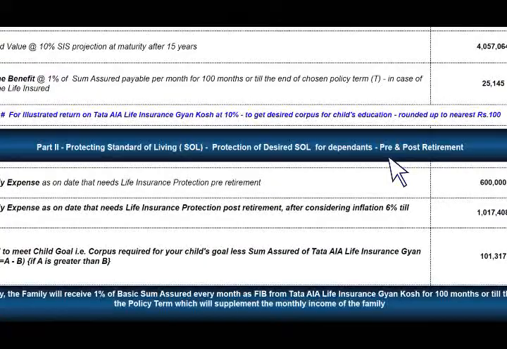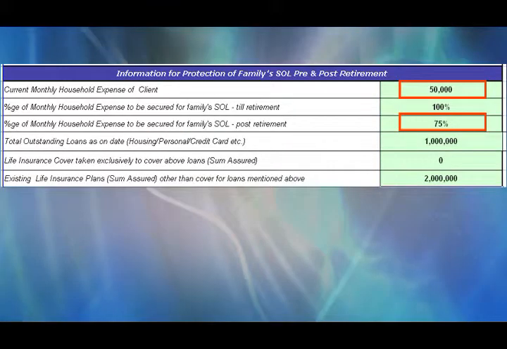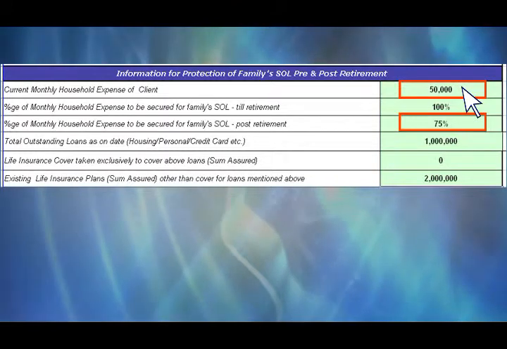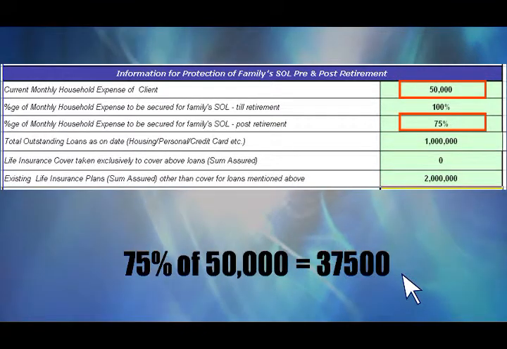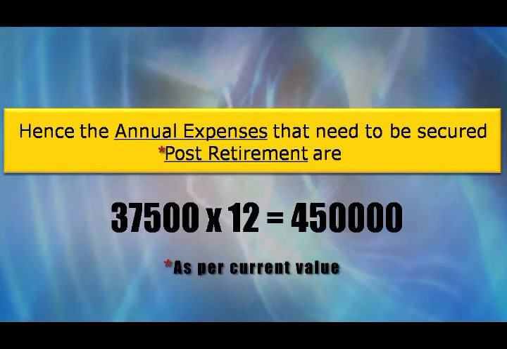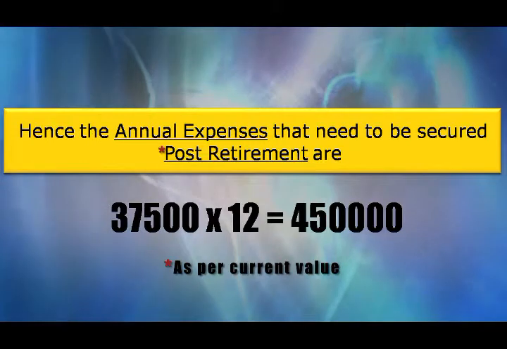Now let's look at part 2, which is protecting standard of living pre and post retirement. So what is the first thing? You have said your annual family expense, 50,000. You said it's 50,000, so it's 6 lakhs. Second thing you said was you required to protect 75% of 50,000 for post retirement standard of living of your dependents, right? Correct. Which comes to 37,500. While 37,500 is required in today's term, your retirement is 14 years away. Will it be same 37,500?